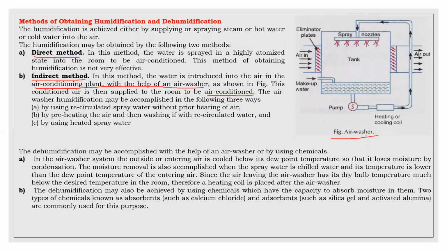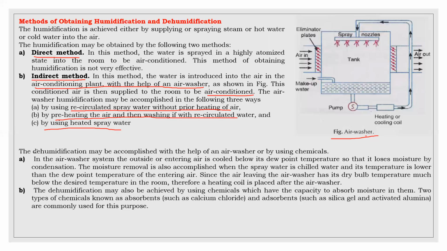With the air washer, humidification may be accomplished in three ways. First one is recirculated spray water without prior heating of the air. Second one is preheating the air and then washing it with the recirculated water. And third one is by using heated spray water. By these three ways, we can humidify the air.